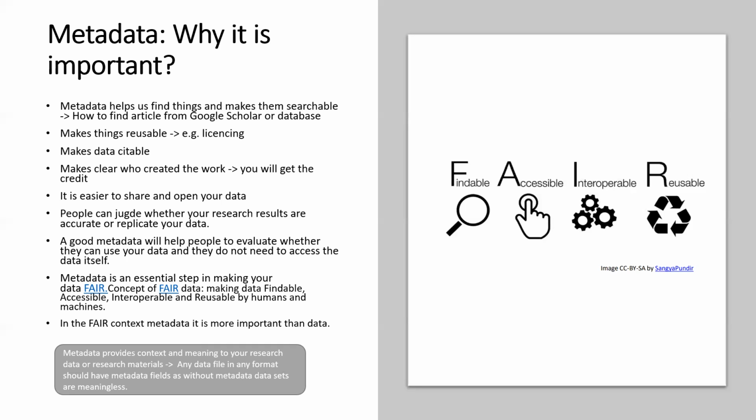And in the FAIR data principles, the metadata is actually more important than the data. You can say that metadata and data need each other, because data without accurate documentation is quite meaningless. It doesn't really tell anyone anything. The same applies to metadata, because metadata itself doesn't really have much value as it is. The only value it gets is because it gives information about the data.